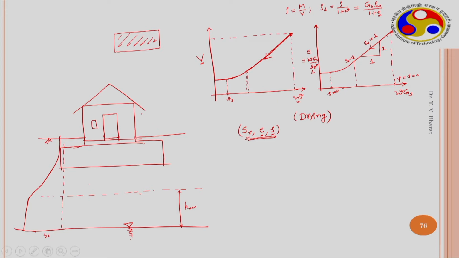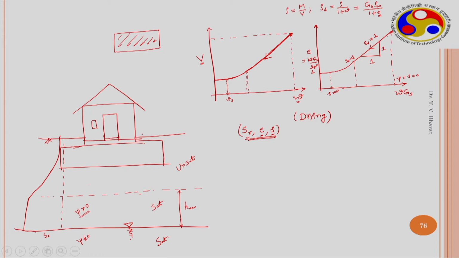So, the degree of saturation may decrease in this manner. Essentially, when you are constructing a building, this is the unsaturated region, and this is the saturated region. But here the suction component exists, suction is more than 0, while here suction is 0 or less than 0. That means there may be positive pore water pressures below the groundwater table, but here you will have suction value more than 0, and here the suction value will be very high.